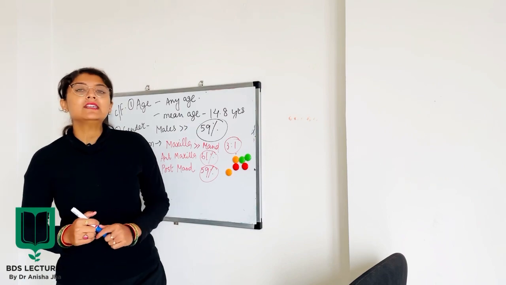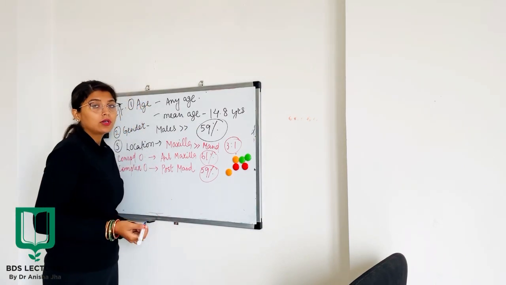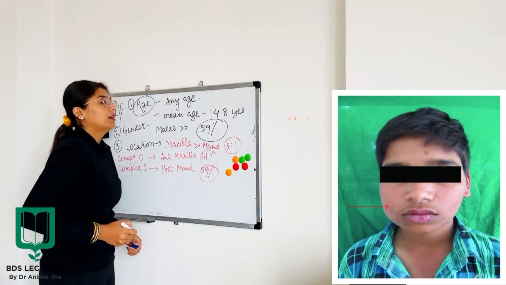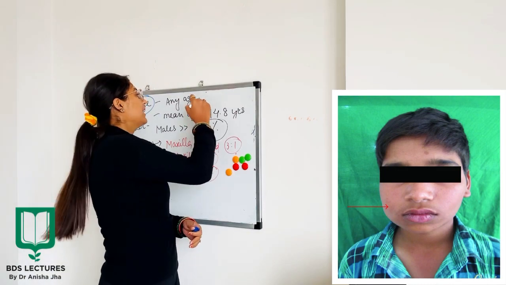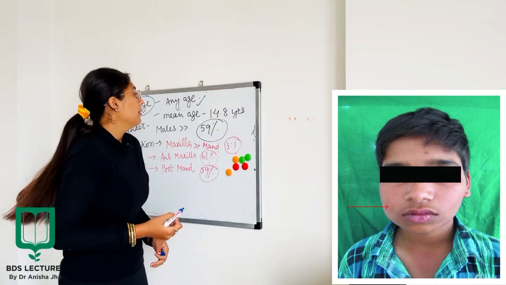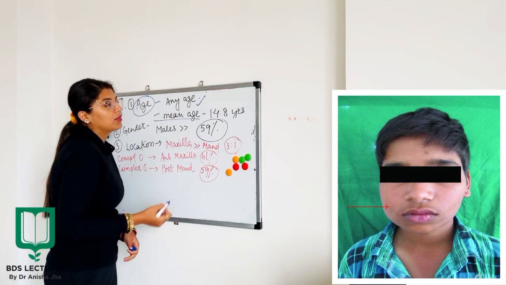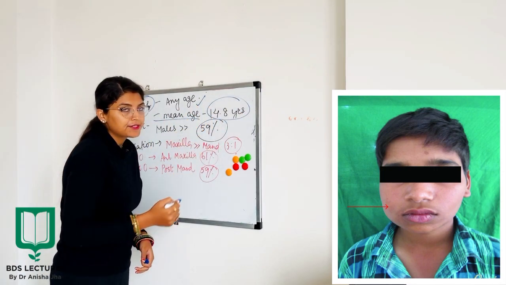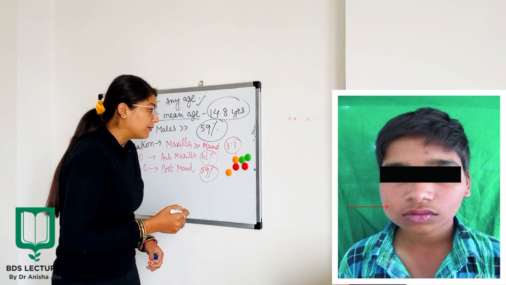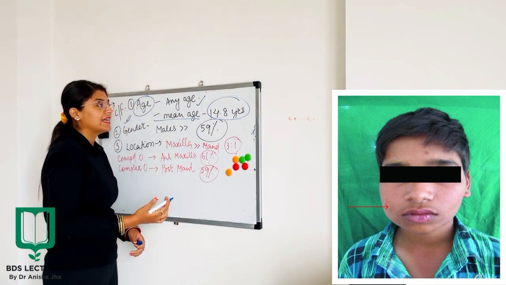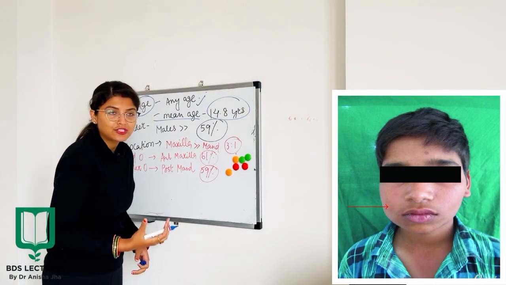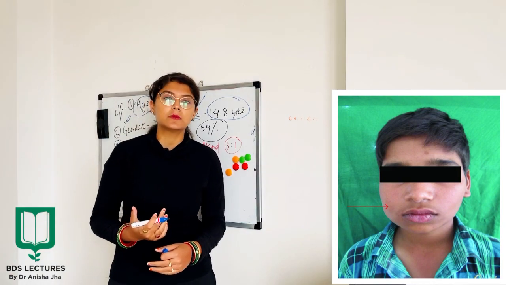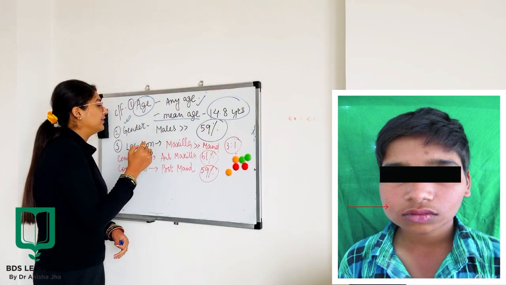Now coming to the clinical features of odontoma, when I talk about the age, basically it occurs at any age of the patient, but the mean age which has been recorded is 14.8 years, and it has also been found that the most common age group in which the diagnosis is possible is your second decade of life.